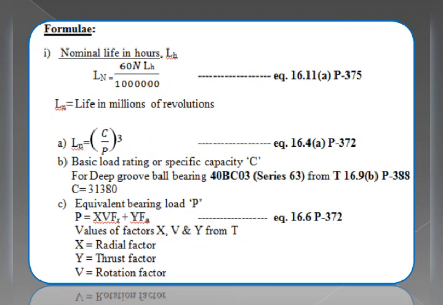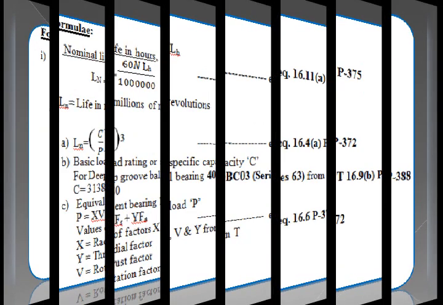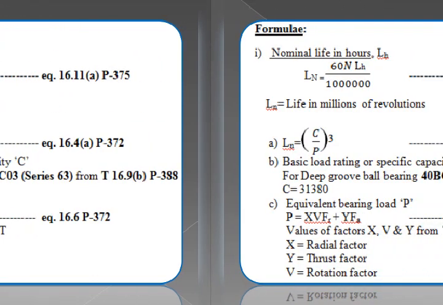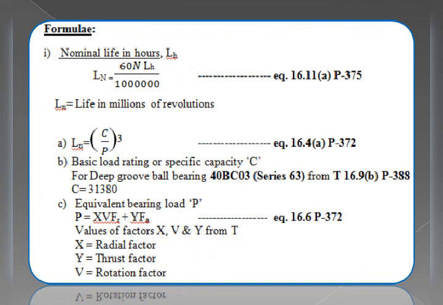Now we'll list out the given data for this particular problem solution. Here we are asked to find the nominal life in hours, LH. Now by referring to the 4th edition Design Data Handbook of Balaveera Reddy and Mahadevan, page number 375, equation 16.11a, he has given the equation to find nominal life in millions of revolutions. There is a relation between millions of revolutions and number of hours, that is L suffix n is equal to 60 into N into LH divided by